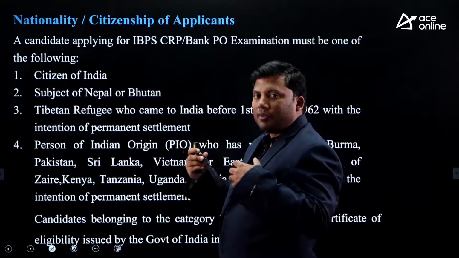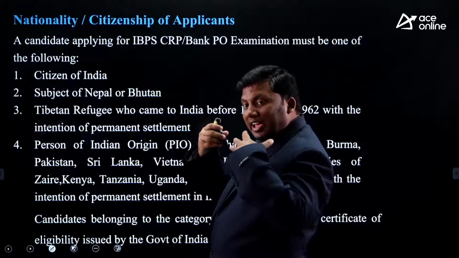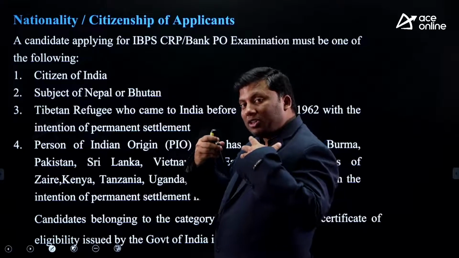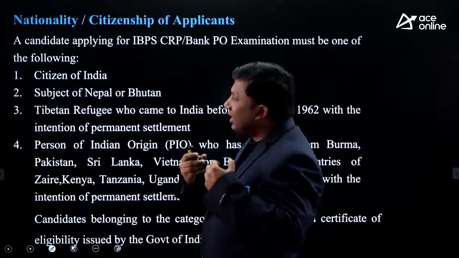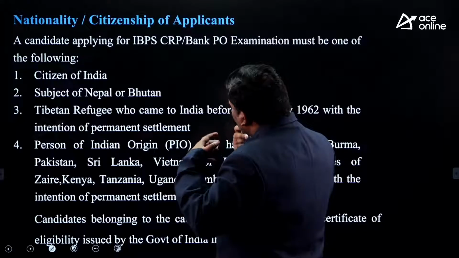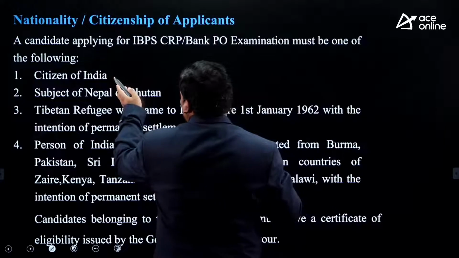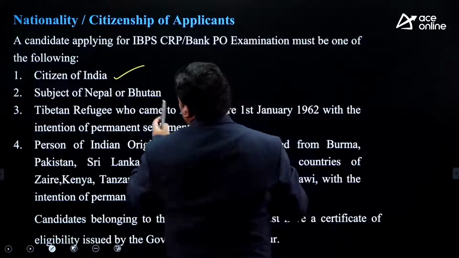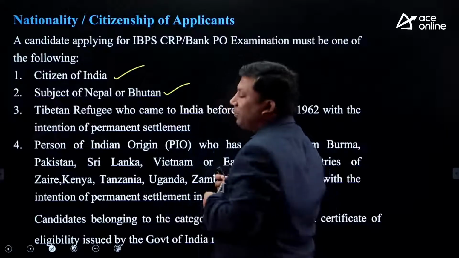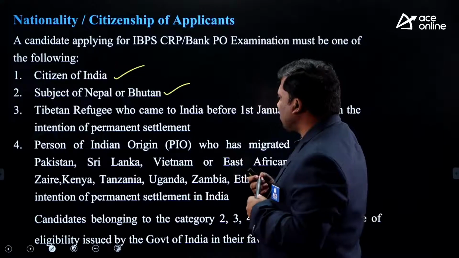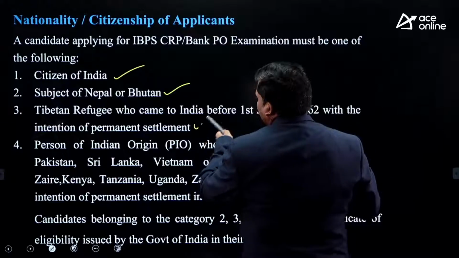Sir, we talked about the age criteria. We spoke about the educational criteria. Let us look at the nationality, who all can apply. In case you are a citizen of India, you can apply. In case, right, you are a part of Nepal or Bhutan, you can write this. This is the nationality or locality.